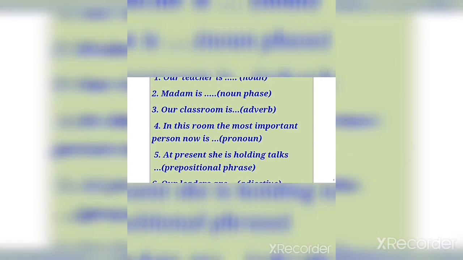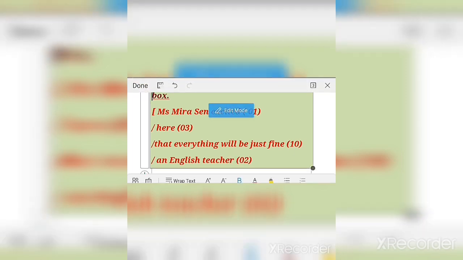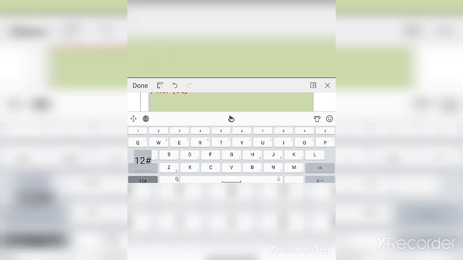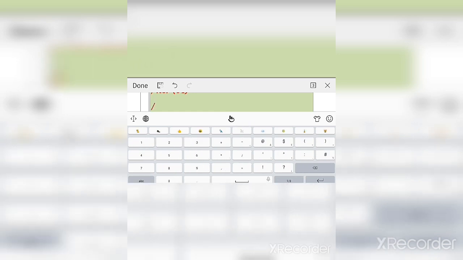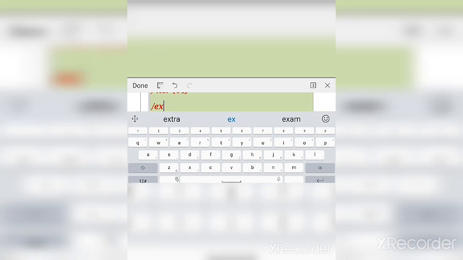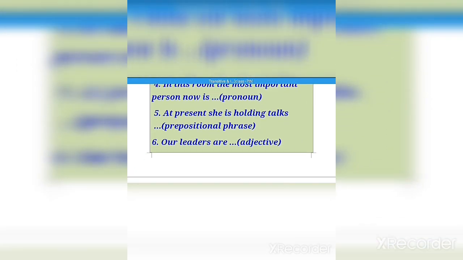Answer 6 is excited, which is not written here, so let me write it: E X C I T E D. Clear children? So our leaders are excited.